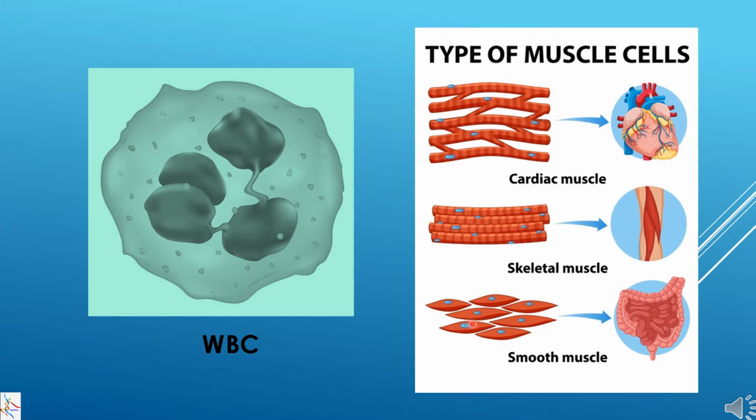Here it is a nucleus, the spindle shaped cell. These could be of the smooth muscle. So these are smooth muscle fibers. These are skeletal muscle fibers and these are cardiac muscle fibers.